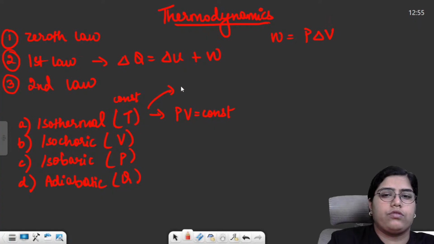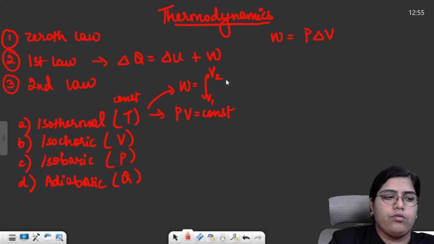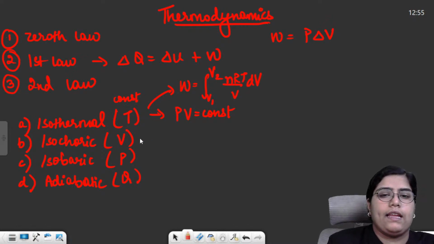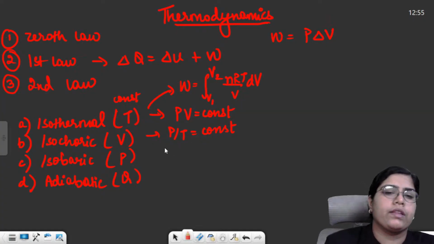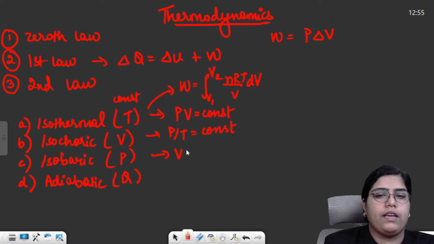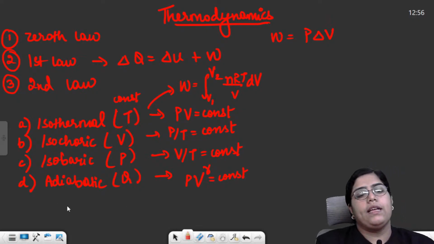The general equation for isothermal is PV is a constant, so work done in an isothermal process can be calculated by the integral from V1 to V2 of nRT upon V dV. Then isochoric, P by T is a constant, pressure upon temperature is a constant, P1 by T1 is equal to P2 by T2. Then isobaric, V upon T is a constant. And lastly, the adiabatic equation was PV raised to the power gamma is a constant.